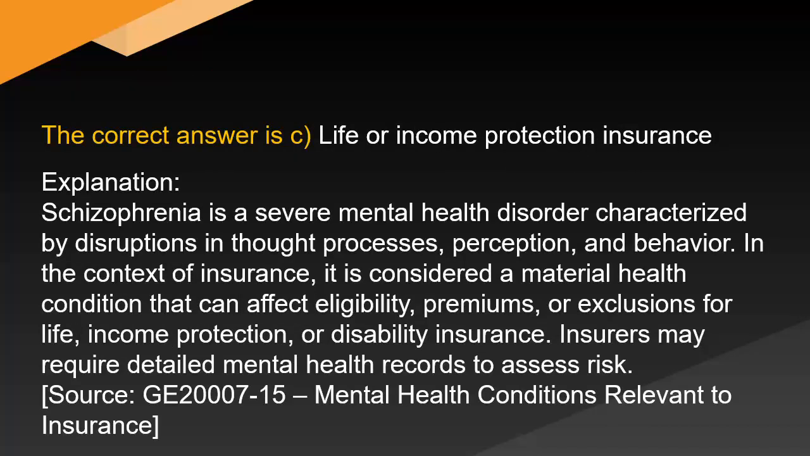Explanation. Schizophrenia is a severe mental health disorder characterized by disruptions in thought processes, perception, and behavior. In the context of insurance, it is considered a material health condition that can affect eligibility, premiums, or exclusions for life, income protection or disability insurance. Insurers may require detailed mental health records to assess risk. Source: GE2000715. Mental health conditions relevant to insurance.